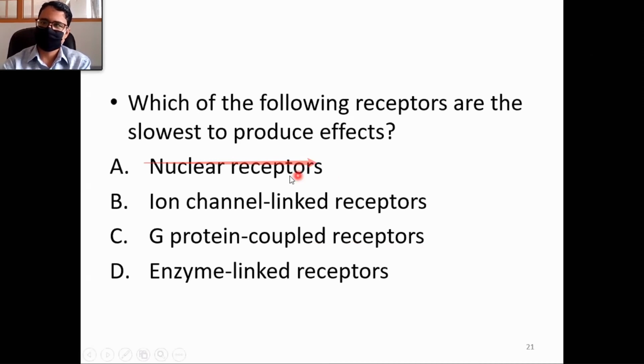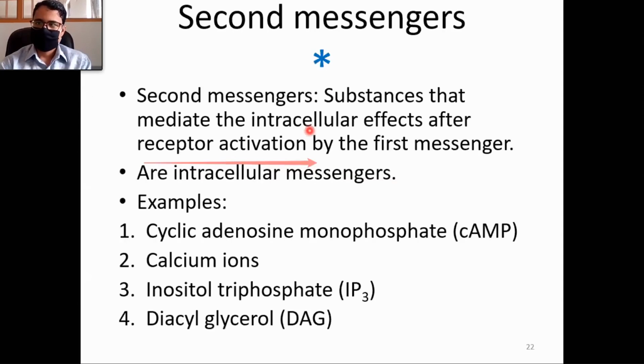But in the case of nuclear receptors, for example, thyroid hormone receptors, their activation may take some days to produce the effect. Therefore, you will not expect a sudden change in pathology or physiology after administration of thyroid hormone, but we expect an immediate effect after administering adrenaline. Now, second messengers, and we will finish within about 5 minutes.